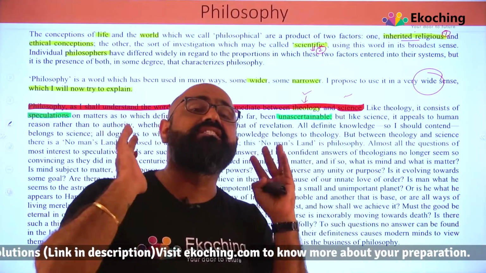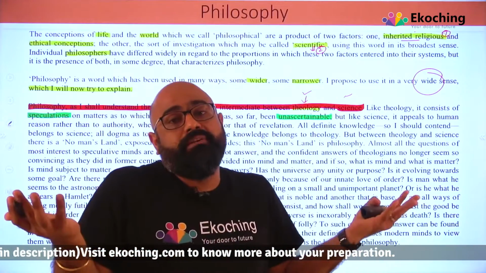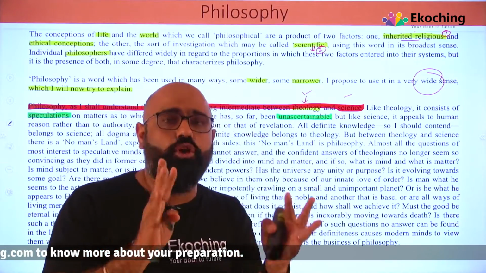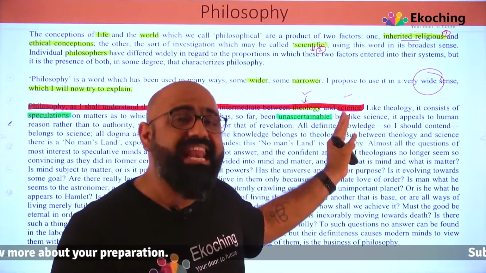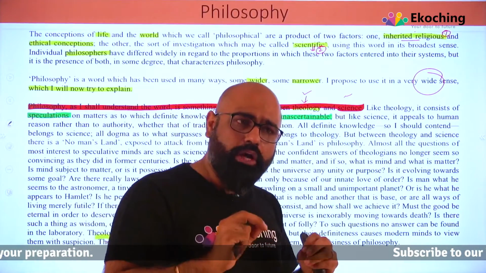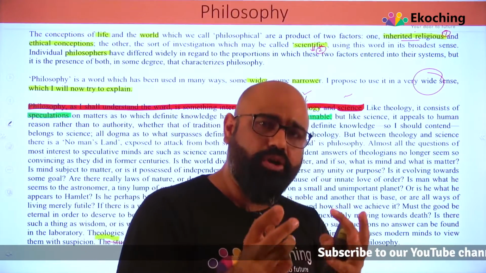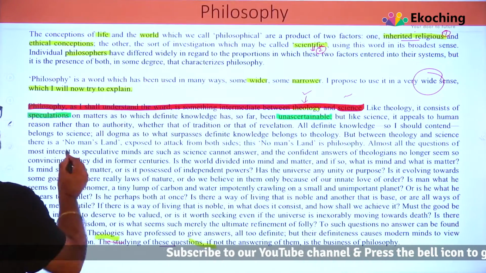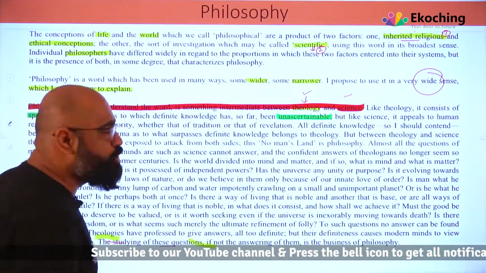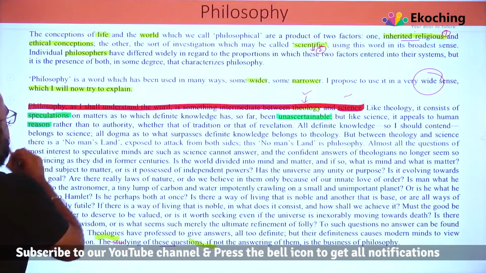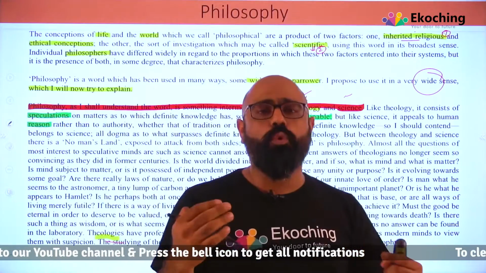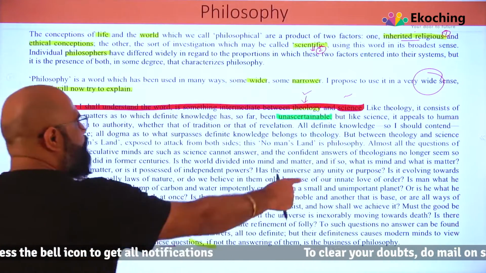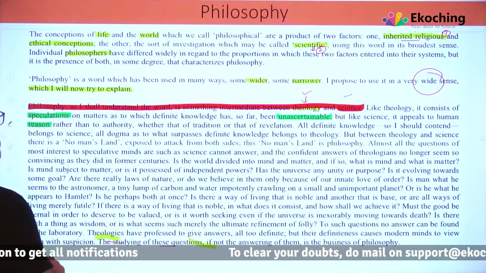So something which is not ascertainable, when we are commenting on it, that is what we are talking about in theology. But like science, so first the author is talking about how it is related with theology, and now about science. But with science, it appeals to human reason rather than to authority. He's talking about how science relates more with reason, which relates to philosophy. Okay? All definite knowledge, so I should contend, belongs to science.